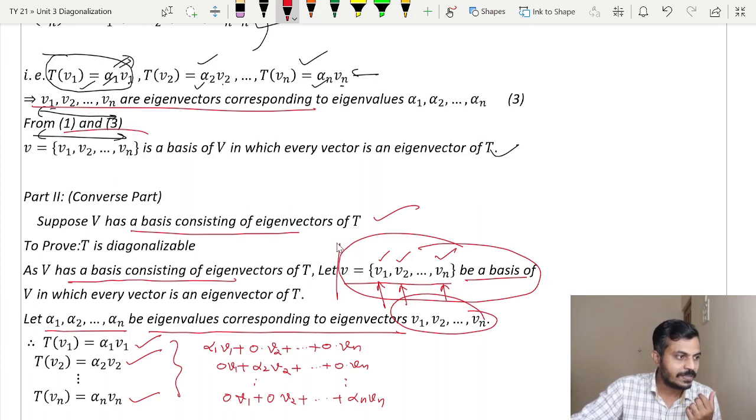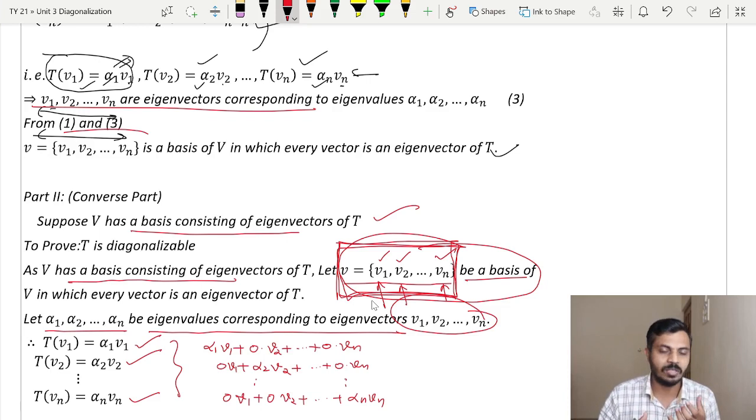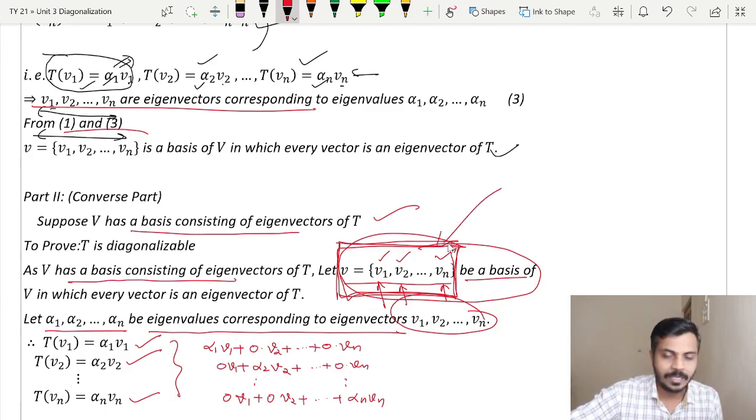So we are picking this basis only. We are going to prove that the matrix representation of T with respect to this basis is actually nothing but a diagonal matrix. That is what we wanted to do, right? We wanted to find a basis of the vector space V with respect to which the matrix representation of T is a diagonal matrix, and this is our basis.